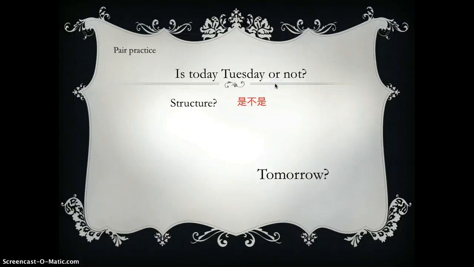This may be a little bit weird to you. Maybe you're not very familiar with this structure because we don't use this in English. When you ask a question in English, you don't say, are you somebody or not? You always use this. But in Chinese, we use this format a lot, okay? So it's like an option. Are you or are you not? Is it or is it not, like this, okay? So the 是不是 structure is very important.